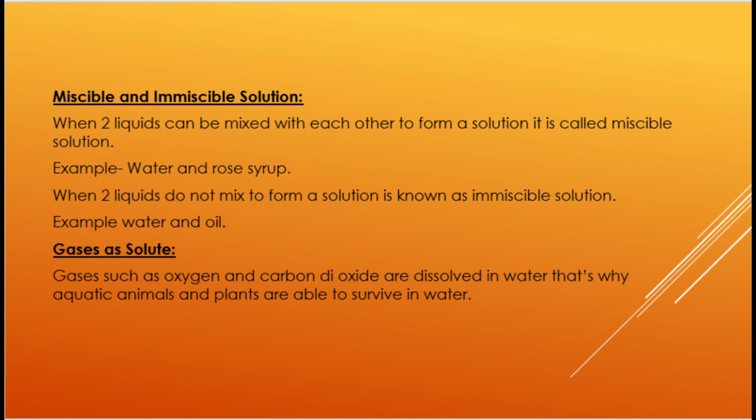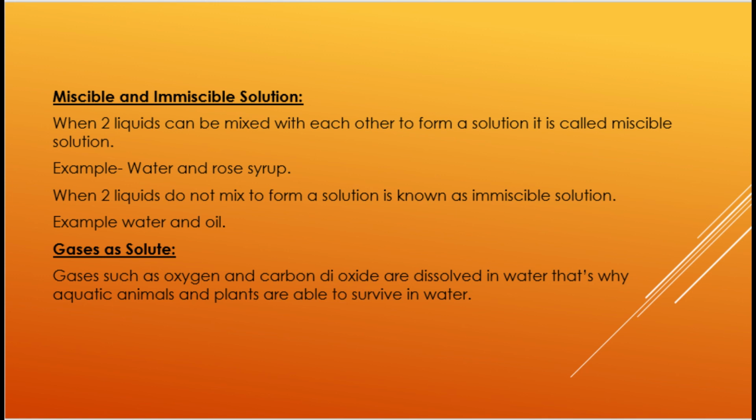Now next is gases as solute. Now some gases are also dissolved in water. Do you know? Gases such as oxygen and carbon dioxide are dissolved in water. That is why aquatic animals and plants can live there. What are aquatic animals? The animals and plants which grow in water, which live in water to survive.